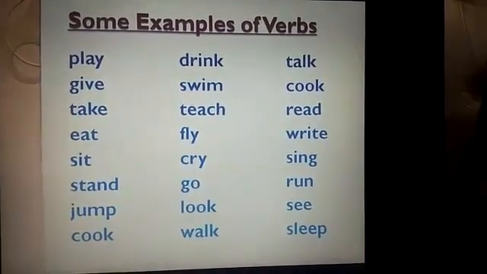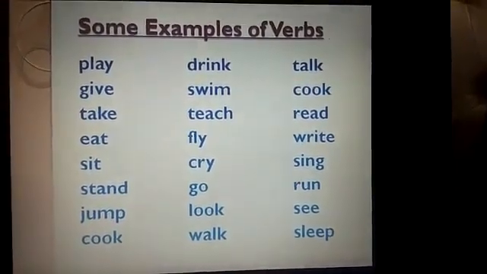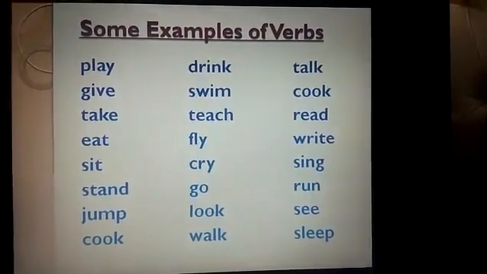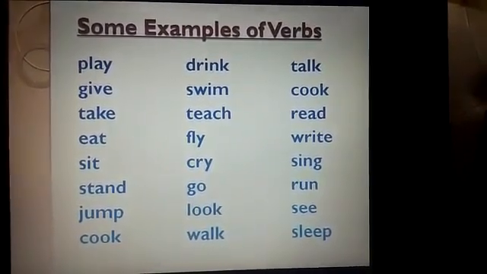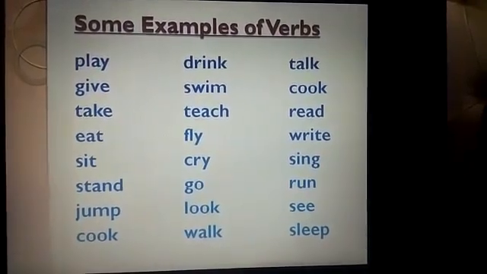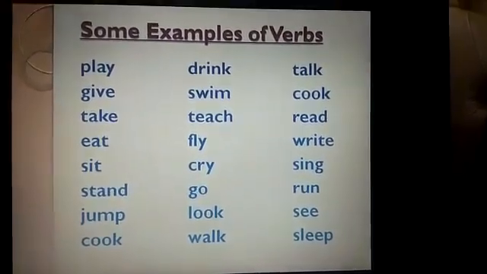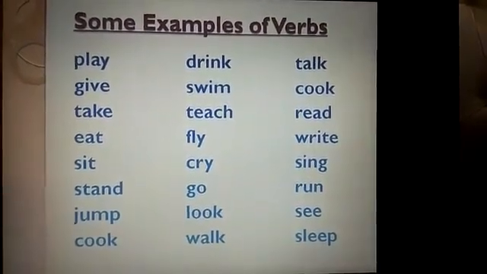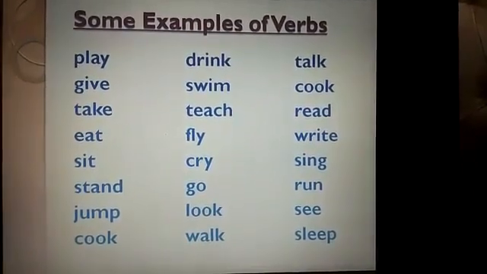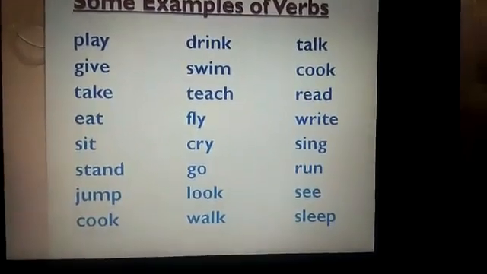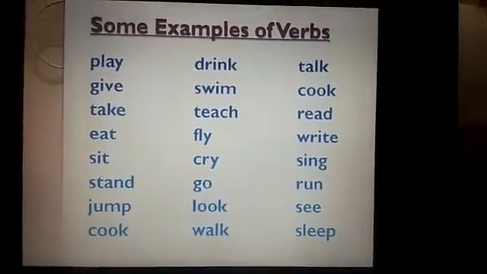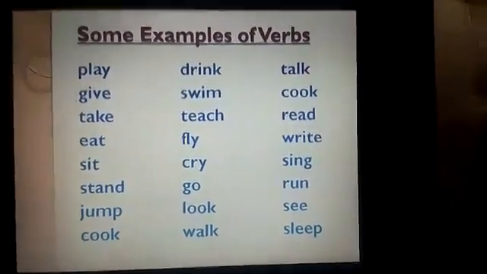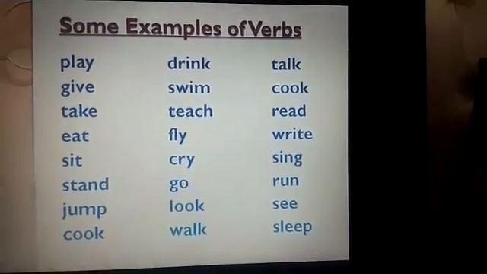They show us what the action is performed, like play, drink, talk, give, swim, cook, take, teach, read, eat, fly, write, sit, cry, sing, stand, go, run, jump, look, see, cook, walk, sleep. So, all these words are action words.